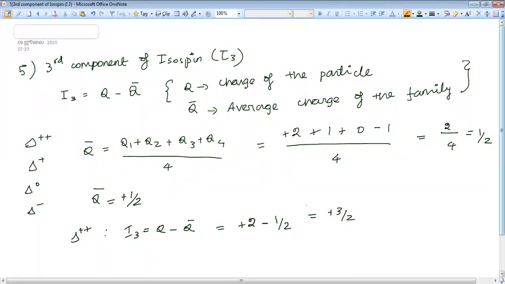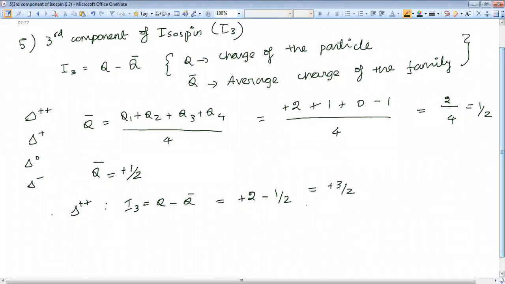In the same way, if I calculate for delta plus, I3 equal to again Q minus Q bar. Here Q is the charge of delta plus. Charge of delta plus is plus 1 minus average charge. Average charge is 1 by 2. So I will get plus 1 by 2.